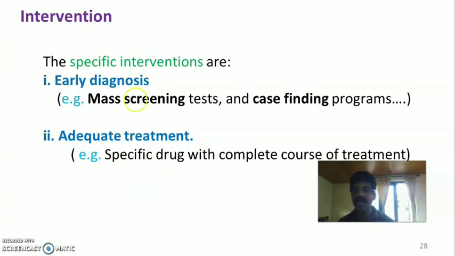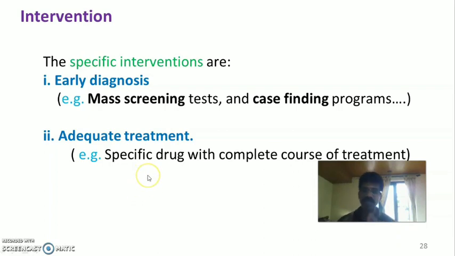So the first one is early diagnosis or early detection. That means we usually do a mass screening test in the community to identify all the people who are suffering from a particular problem. That is early detection. We can also call it the case finding program. So we are finding the cases from the community by doing mass screening tests. Then after finding the cases, we go for the adequate treatment.